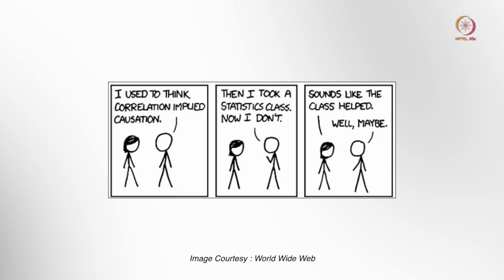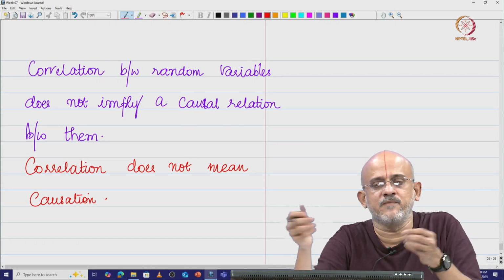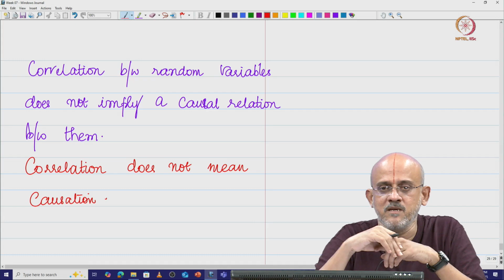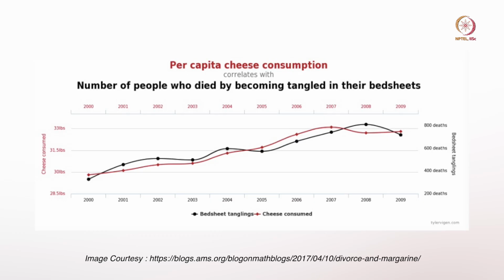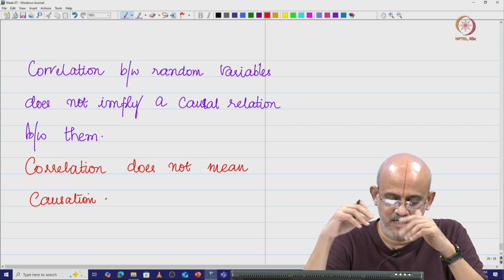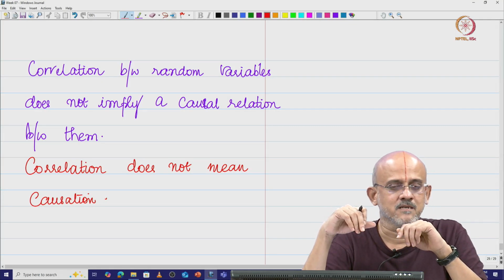You can plot two different variables and see that there is going to be a proper relation between these two, and then immediately we will be tempted to say that, look, this keeps increasing therefore that also increases. It does not make sense that way. Is that clear? Correlation does not mean causation.